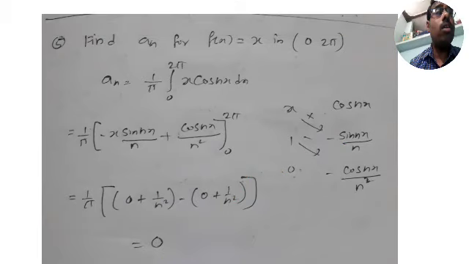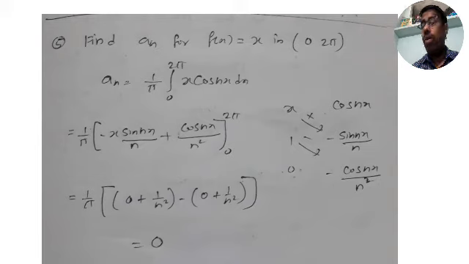Note it down so that we can move on. Only another 15 minutes to go. We completed the problems of finding a naught. Now we are doing a_n.